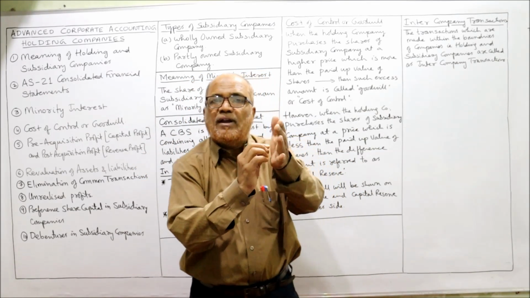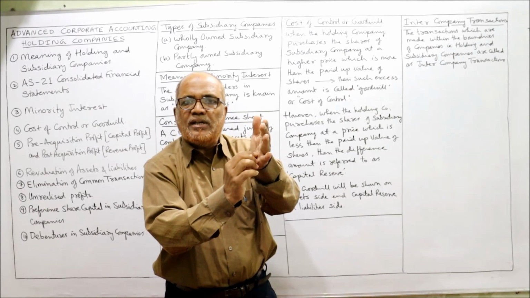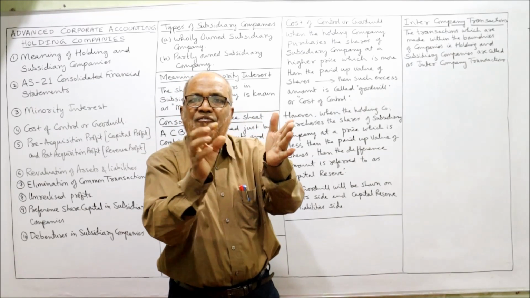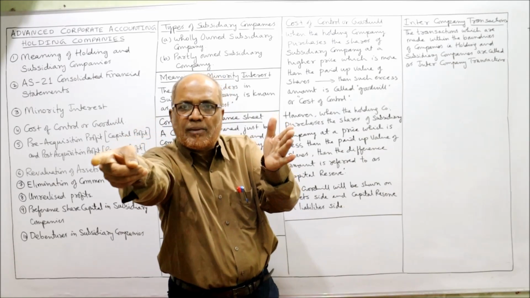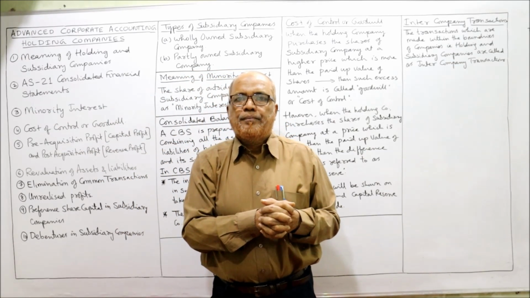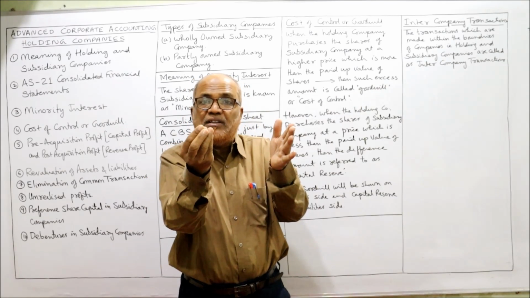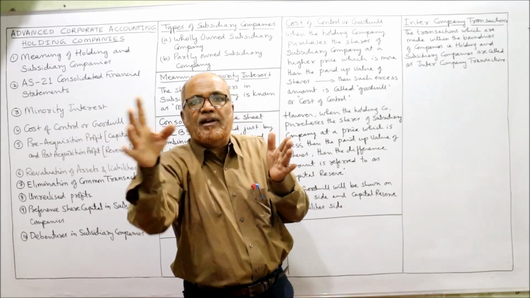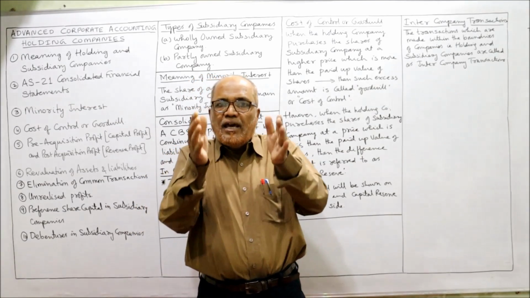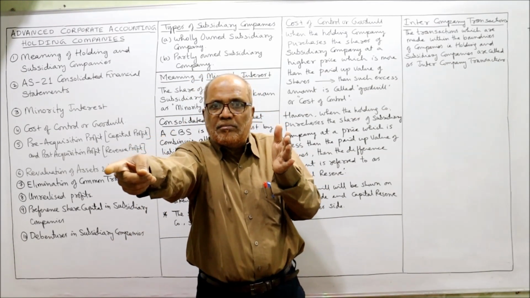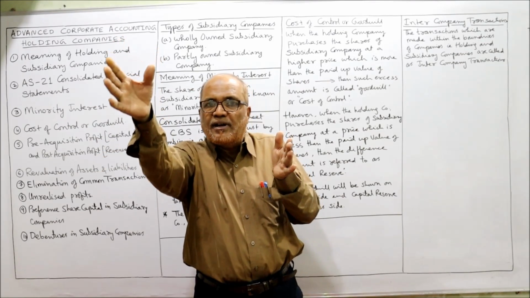But apart from that, one note is given. The debtors of holding company includes 50,000 rupees due from subsidiary company. That means in holding company, debtors includes subsidiary company, and subsidiary company